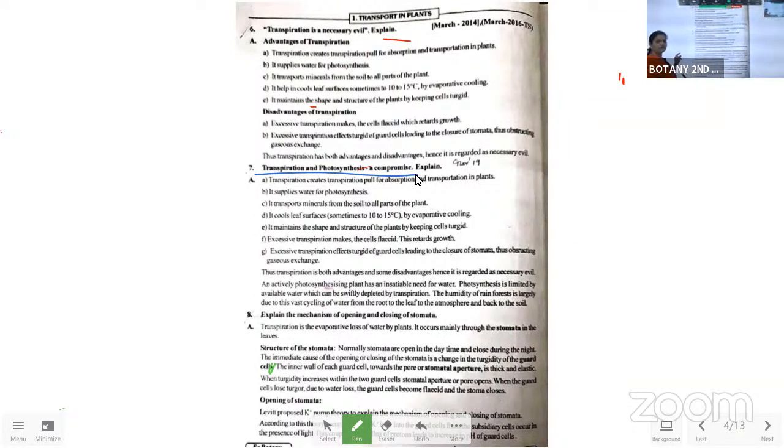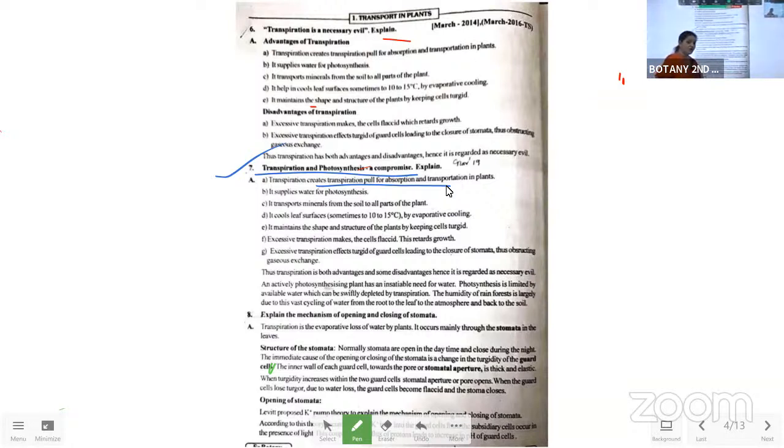So what we have to learn, the basic thing for our normal life. Then the subject comes over here. Okay. So always my subject teaches many things. So transpiration and photosynthesis, a compromise. So here, first of all, we need to say for the transpiration, then we have to go with the photosynthesis. So what happens during the transpiration? Transpiration creates a transpirational pull, which makes the plants absorb more water and transports the water along with the minerals and the salts to the upper part of the plant body.